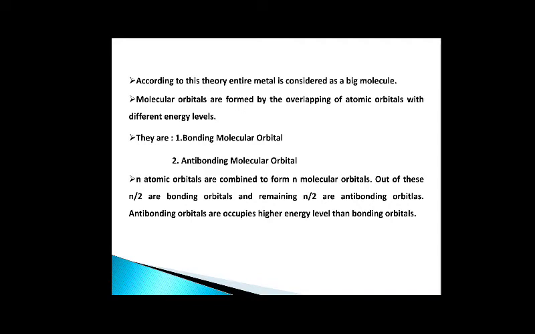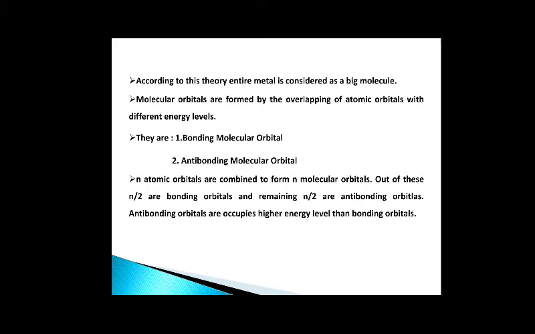In general, molecular orbitals are formed by the overlapping of atomic orbitals, and of course the formed molecular orbitals have different energy levels. The molecular orbitals are of two kinds: one is the bonding molecular orbital and the other is the anti-bonding molecular orbital.